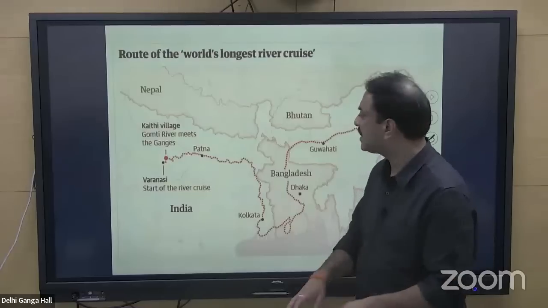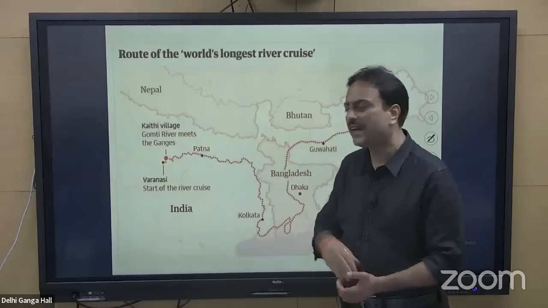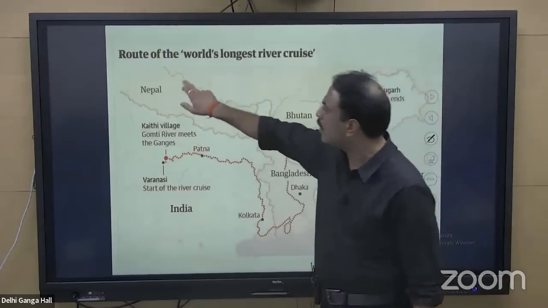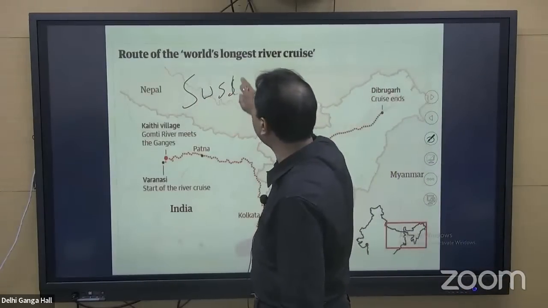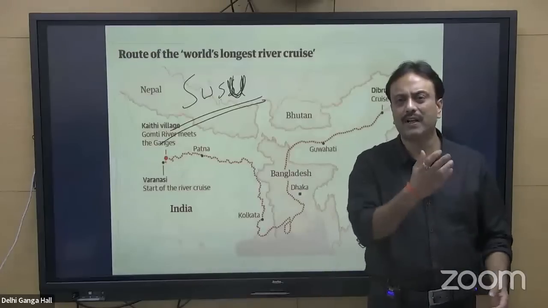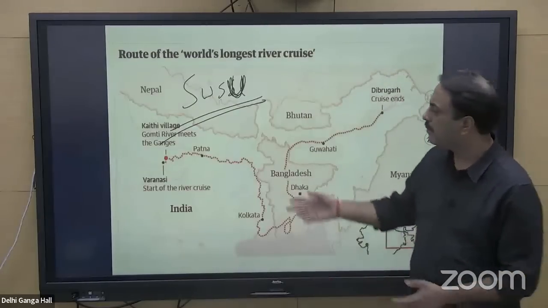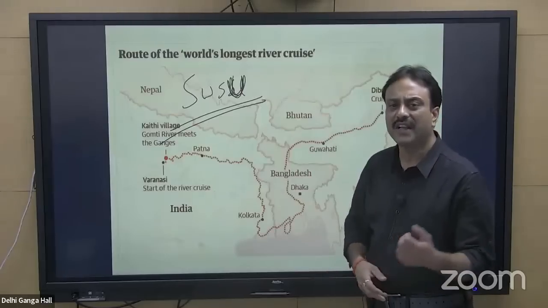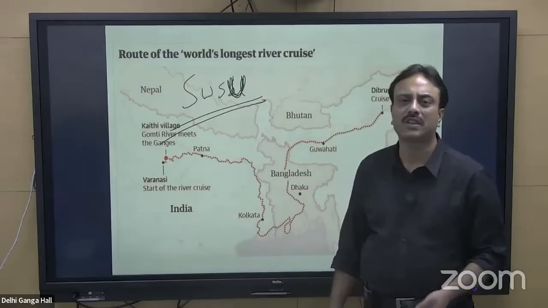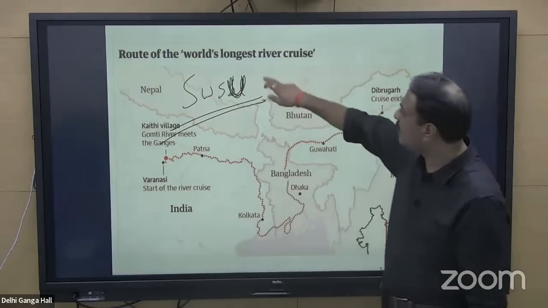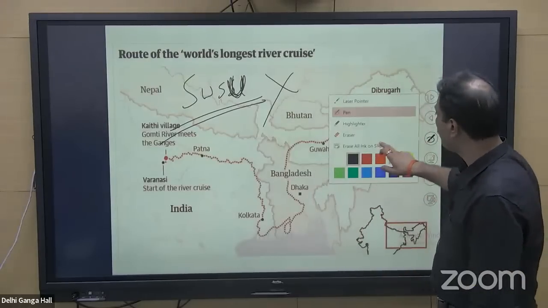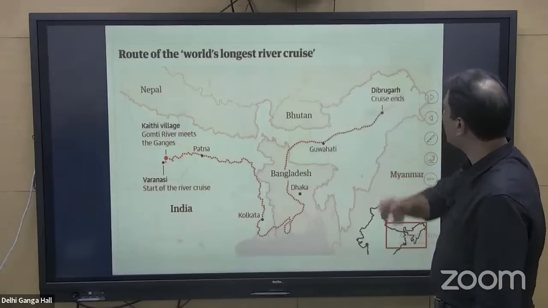As far as the mains is concerned, what is the negative impact of river cruise? It will destroy the marine ecology. It will destroy the marine biodiversity. There is a dolphin found in the Ganga river system called the Susu dolphin. This Susu dolphin is already reducing in number, drastically. With the movement of this river cruise, more pollution will take place, oil pollution will take place. When humans interfere with the natural ecosystem, some disturbance is bound to take place, and it will further deteriorate the number of this particular variety of dolphins, right? So it becomes important.